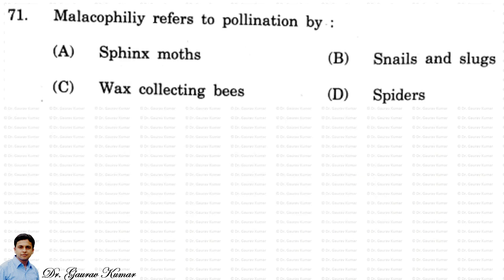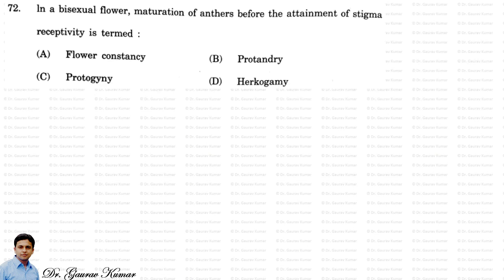Next question. Malacophily refers to the pollination by. So the answer is B, that is snails and slugs. When they pollinate, the term used is malacophily. Next question. In a bisexual flower, maturation of anthers before the attainment of stigma receptivity is termed as. So the answer is B, protandry.